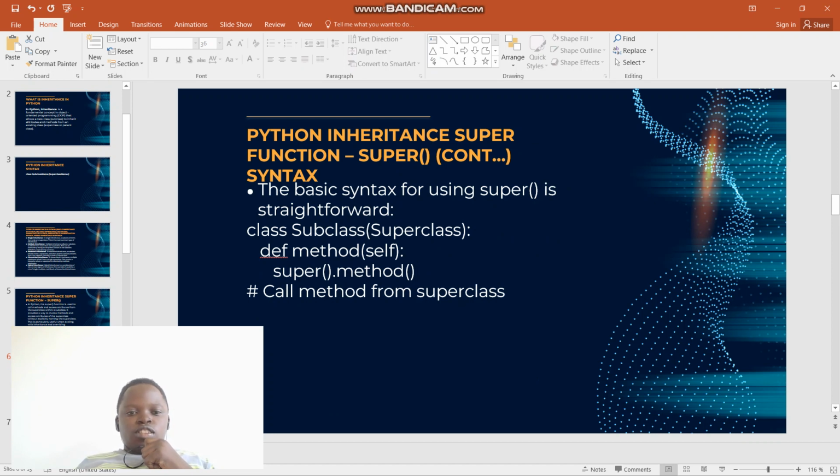Next is the Python inheritance super function syntax. The basic syntax of using the super function is straightforward. Here we create a subclass of a class, define the methods, and this is how we use the super function.